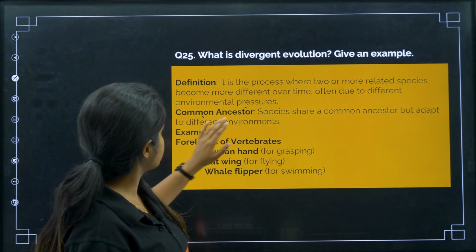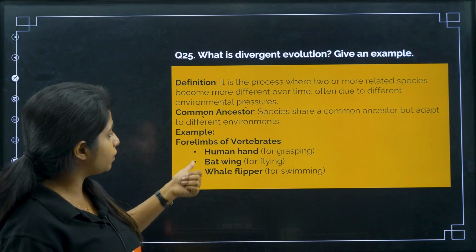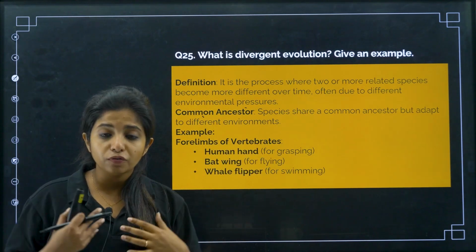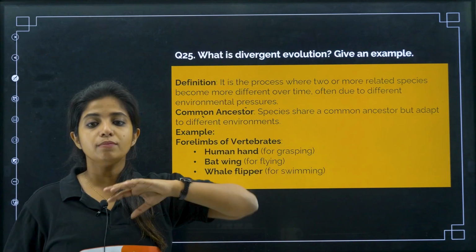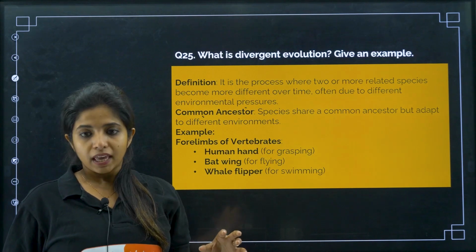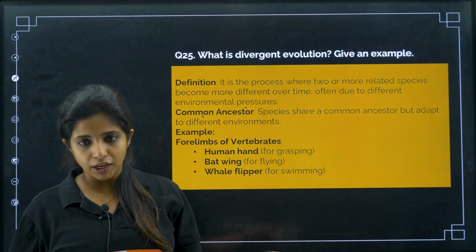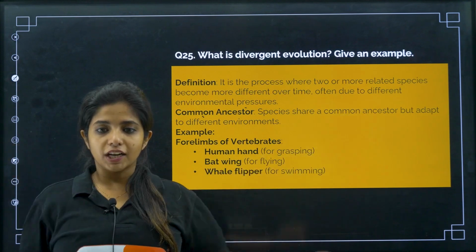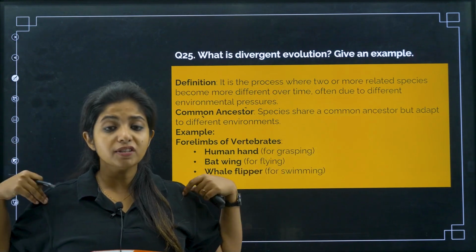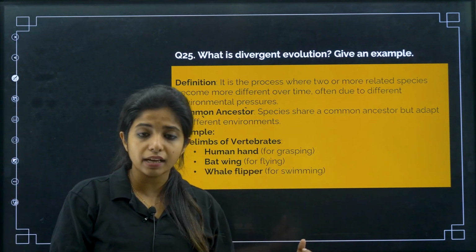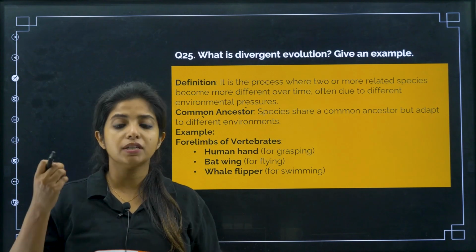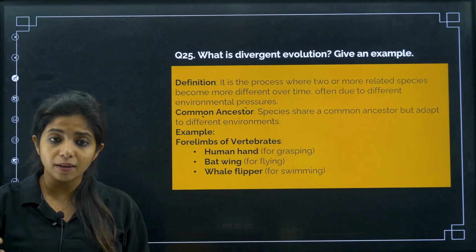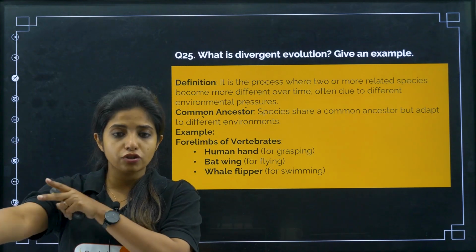Species share a common ancestor but adapt to different environments. Example, the four limbs of vertebrates. So the four limbs of human beings, the four limbs of bat, the four limbs of whale, everything has evolved differently, my dear children. Human beings have a hand, bat have a wing, whale have a flipper, but if you see the structure of it, they have the same thing like us: radius, ulna, carpals, metacarpals, phalanges, everything is there in them also, but they have different structures of it.